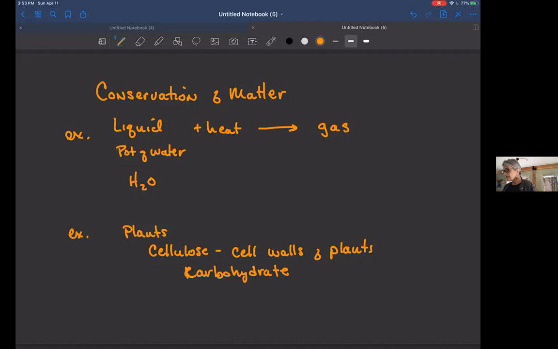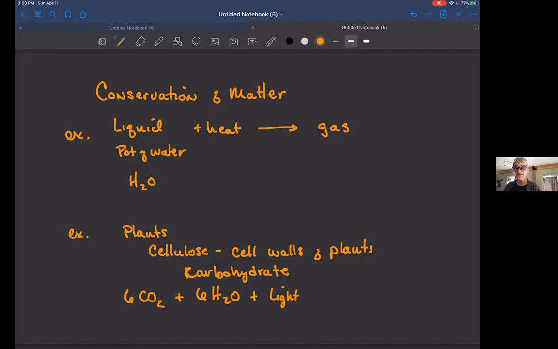So when we look at the chemical formula for photosynthesis, we have 6 carbon dioxide molecules plus 6 water molecules. And I think I've given you this before. But then we have light energy, so sunlight.